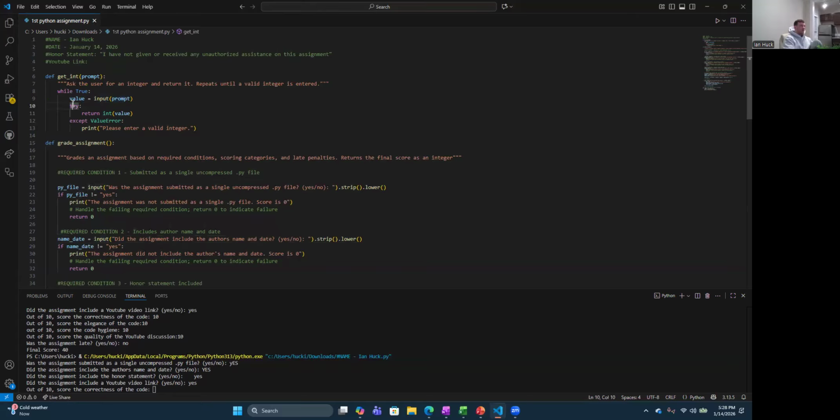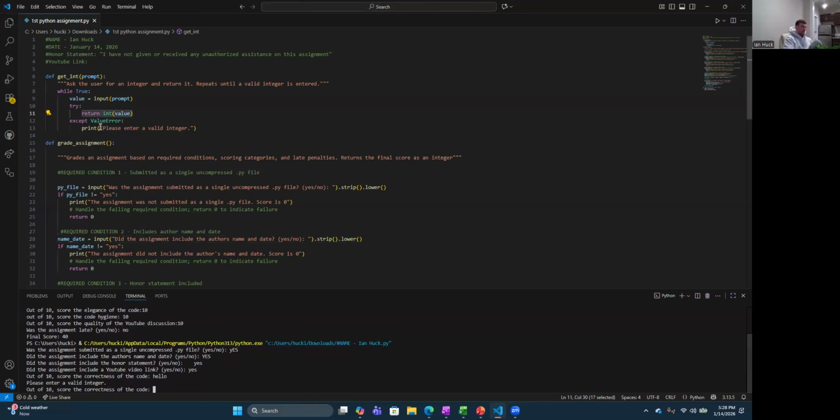What the try does right here is make sure that it returns an integer. So let's say I put in the word hello. It's gonna error and then respond with please enter a valid integer.